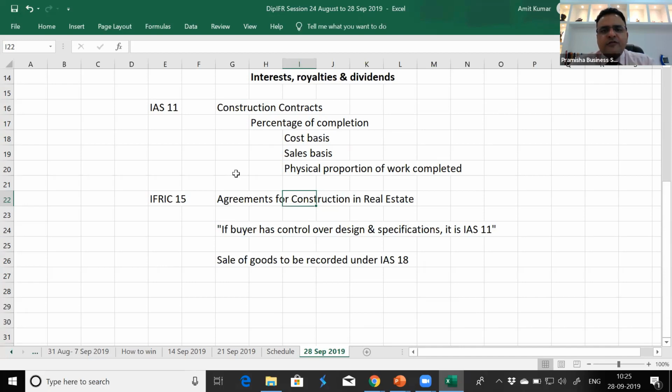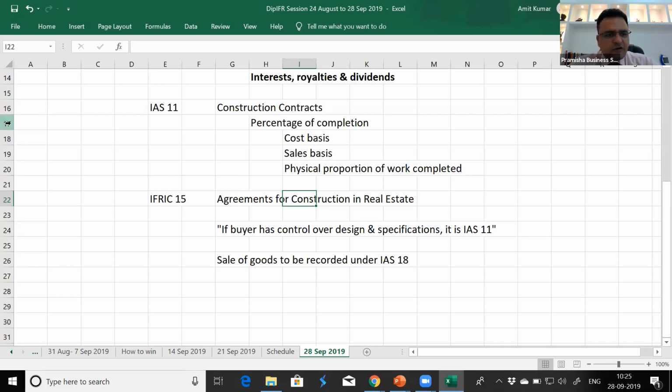Now it is the responsibility of the contractor to arrange for material, labor, machinery, everything required to get that project done. But the buyer is controlling the design and specification. If there are any changes, that may result in some variation in amount.